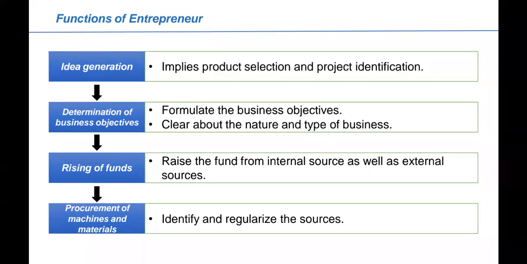So the objective of the company will play a very important role, right? So he has to formulate the business objective in a proper way, then be clear about the nature and type of business. What kind of nature of business is there and what type of business he is going to do, that also needs to be very clear.